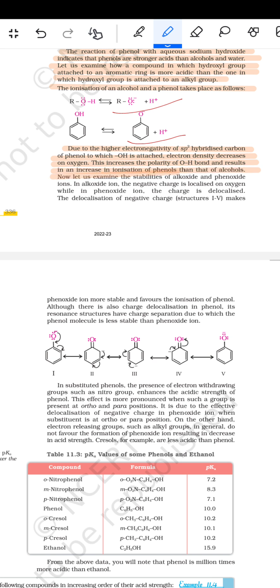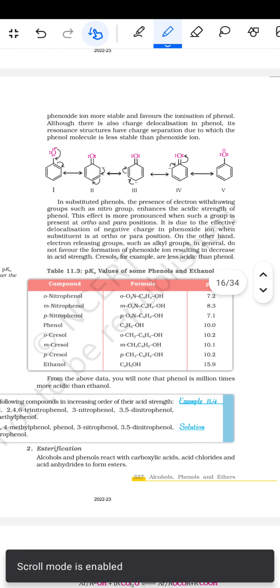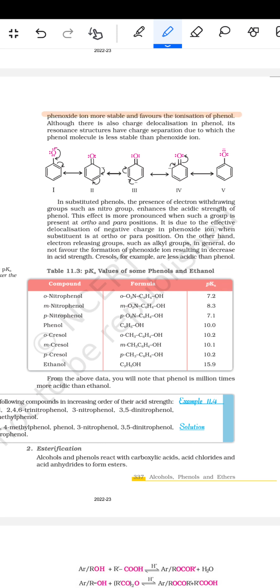Now let us examine the stability of the alkoxide and phenoxide ions. In the alkoxide ion, the negative charge is localized on the oxygen, while in the phenoxide ion, the charge is delocalized. The delocalization of the negative charge makes phenoxide ion more stable, in favor of the ionization of phenol. Although there is also charge delocalization in phenol, its resonance structures have charge separation, due to which the phenol molecule is less stable than the phenoxide ion.